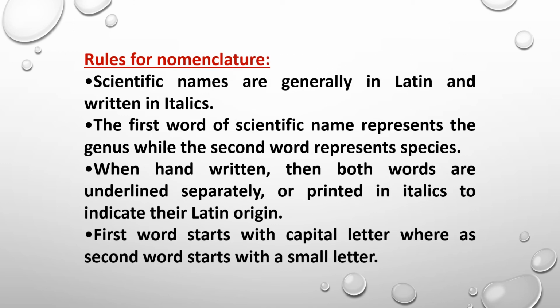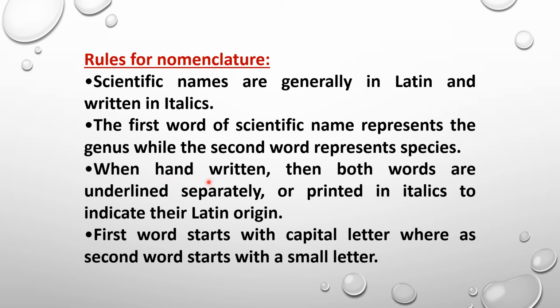There are certain rules for providing a name to each and every living organism. So we have to follow certain rules. Here I am explaining some of the rules for providing a scientific name to living organisms. Basically the scientific name comes from Latin and is written in italics, slightly slanted. The first word of the scientific name represents the genus, while the second word represents the species name.